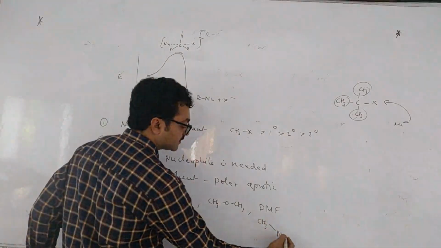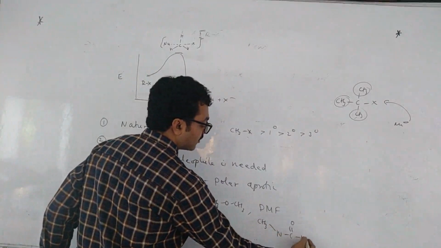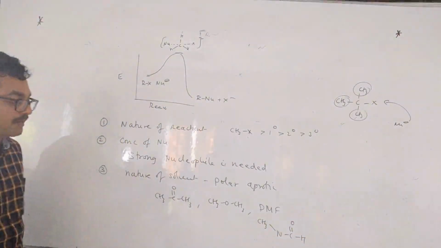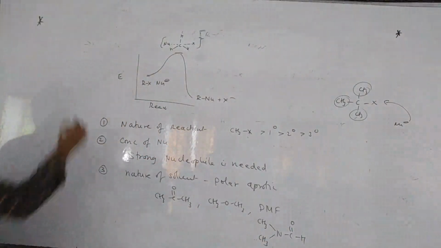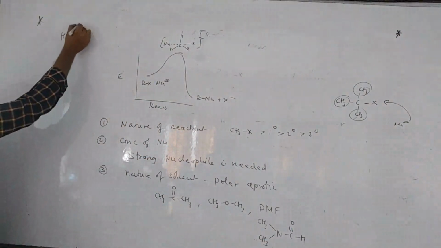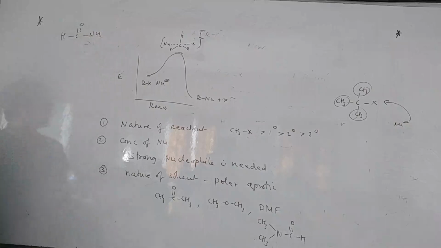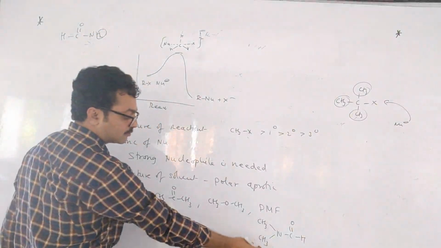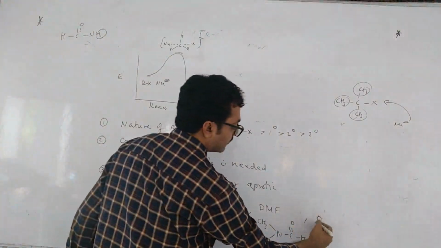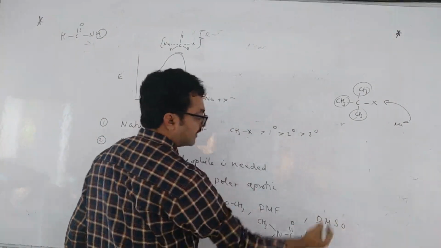You know formamide structure? This is HCO and NH2, formamide. Instead of 2 hydrogens, you keep 2 methyl groups. Dimethyl formamide means in place of the 2 hydrogens you keep 2 CH3 groups. DMF, DMSO, dimethyl sulfoxide.